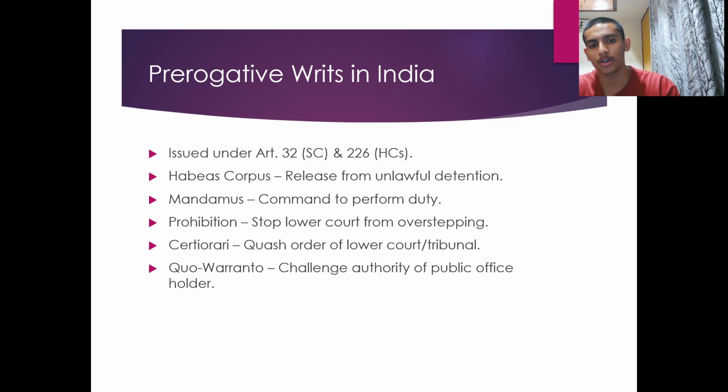Then prohibition and certiorari. Prohibition means prohibiting a lower court that is overstepping or exercising a jurisdiction which is not its own. So basically, when a lower court exceeds its jurisdiction and takes up a matter, the higher court can prohibit that court and take cognizance of that matter. Certiorari is basically the same thing, but here the important point is that the lower court has already given its order or judgment with regards to that matter, and the higher court will quash that order because it has overstepped its jurisdiction, and then it shall take the matter up on its own.